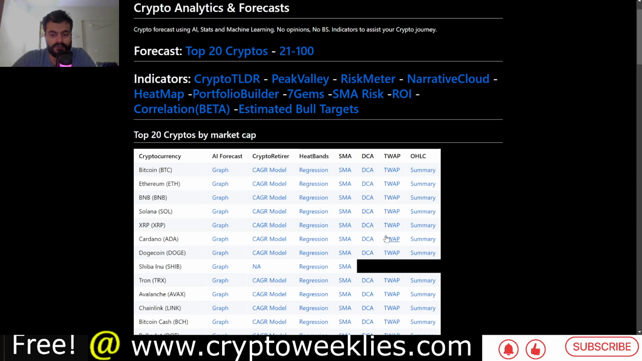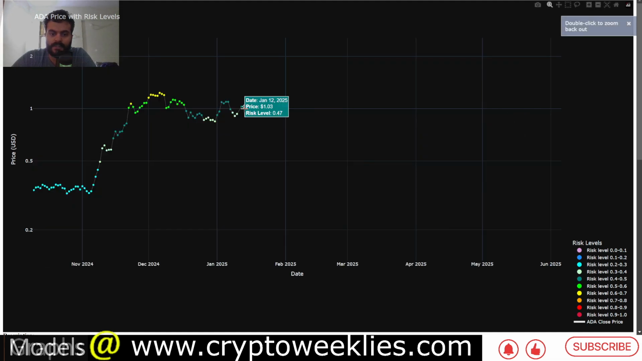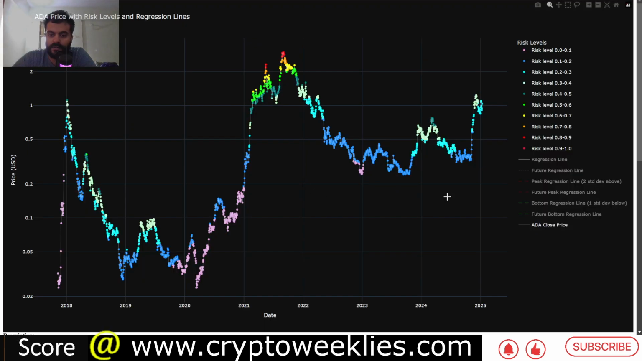In terms of the accumulation based strategies for ADA, we have three models. The SMA model, right now per that model the risk is at around 47%, roughly speaking. It's a 50-50. In terms of the DCA model, most of these models identified the eventual bottom. You can see the risk levels back then were less than 10%.